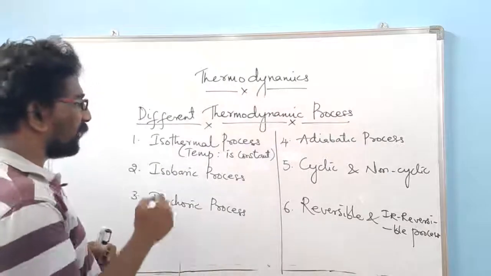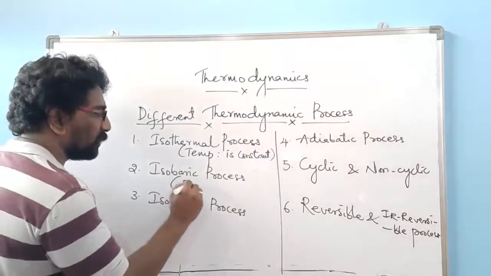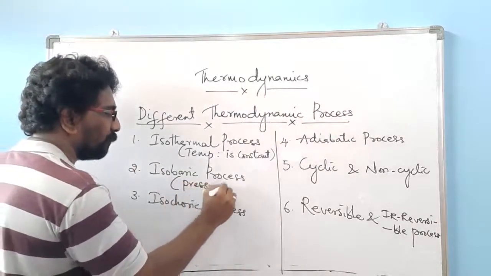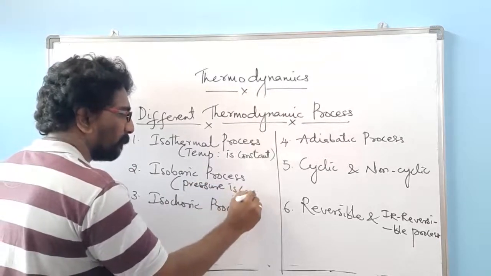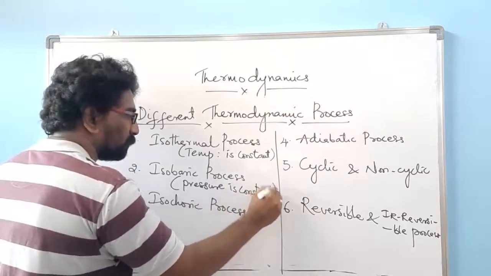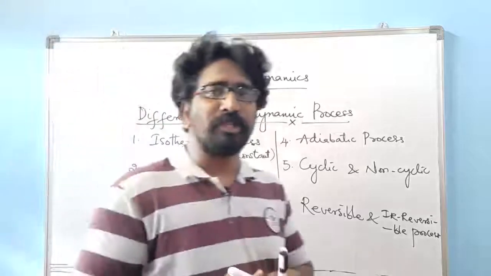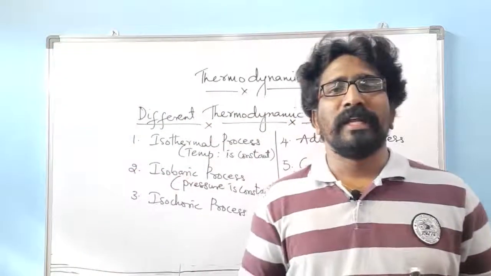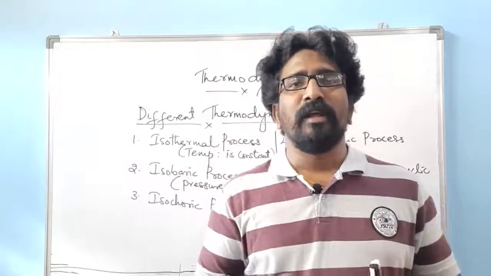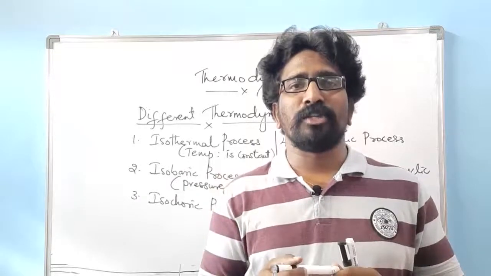The next one, isobaric process. Here pressure is constant. It is a thermodynamic process where the pressure is going to be constant.